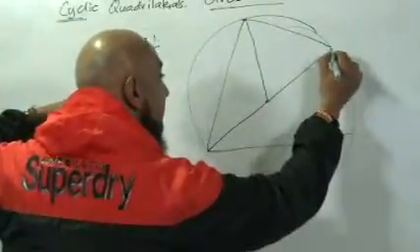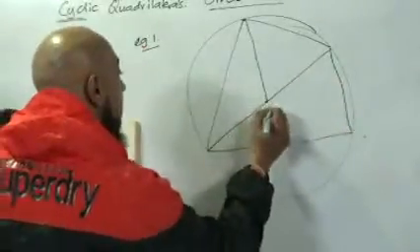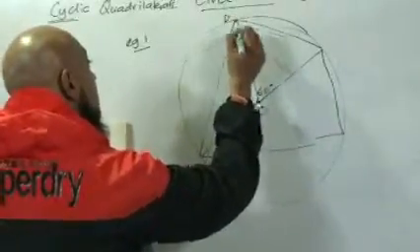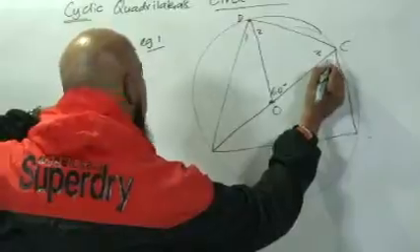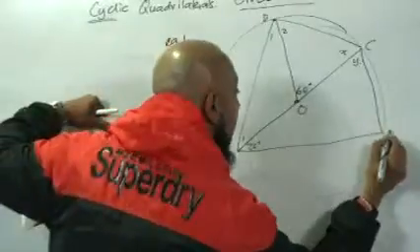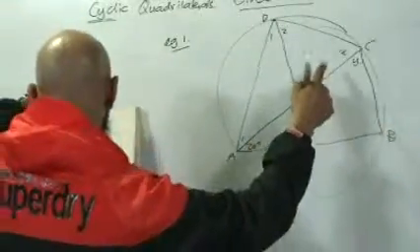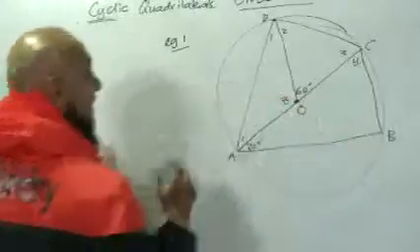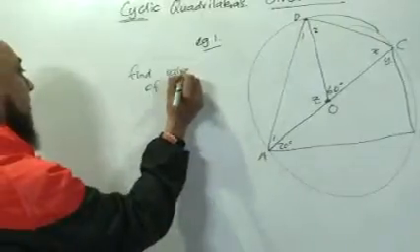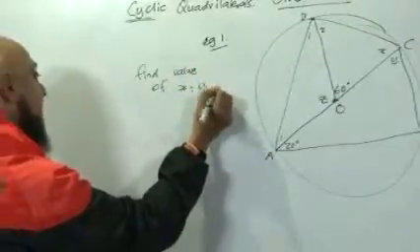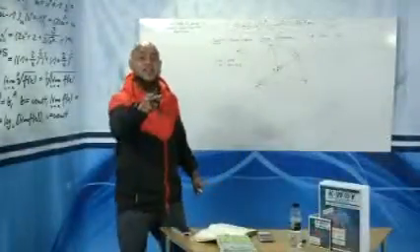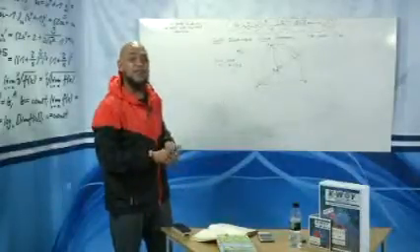Speed, accuracy, neatness. Okay, so O being the center of the circle, that is 60 degrees. They call this D1, D2. They call this C, X, Y. They call this A1. That is 20 degrees. And this is B. Obviously, you need to find the value of X, Y, Z. How many marks? 6 marks. Remember, I'm going to show you how to attack. You try it now during the ad break. When we get back, I'll give you the solution. Enjoy your break.